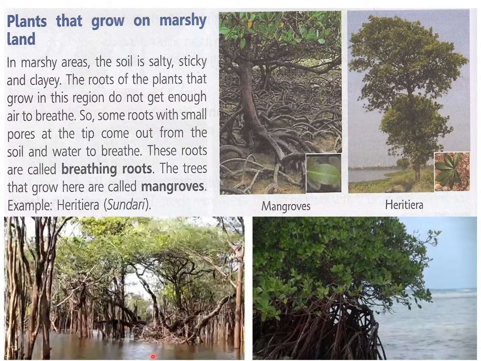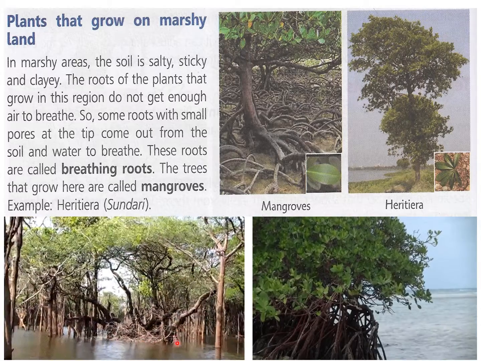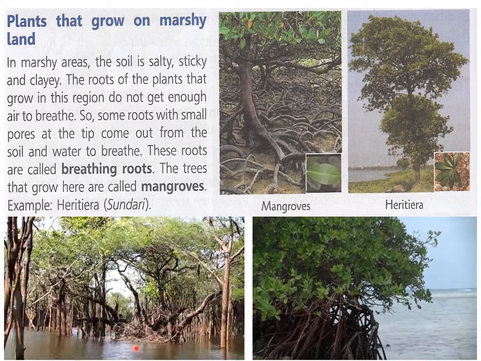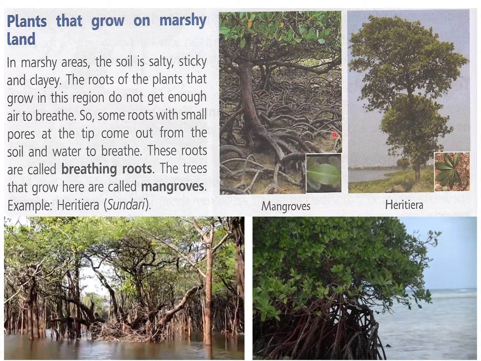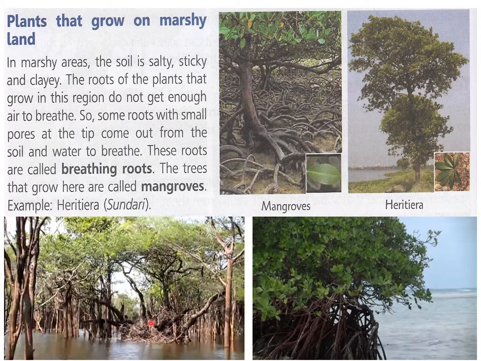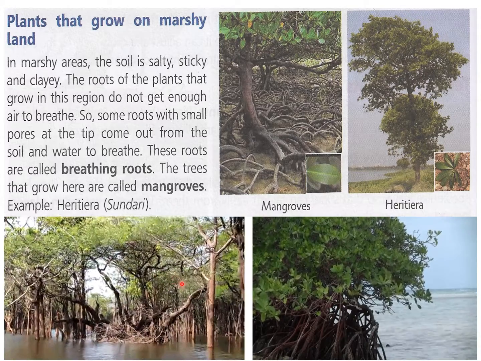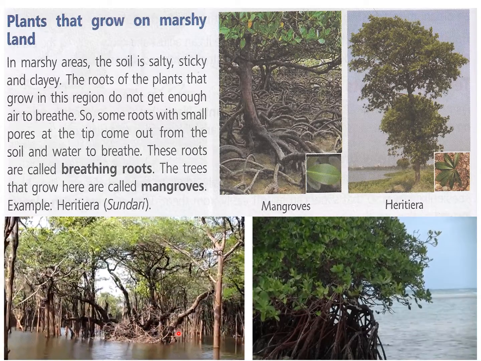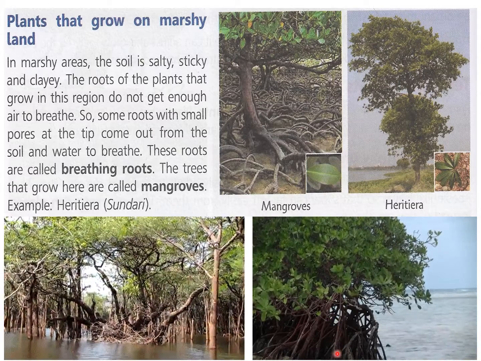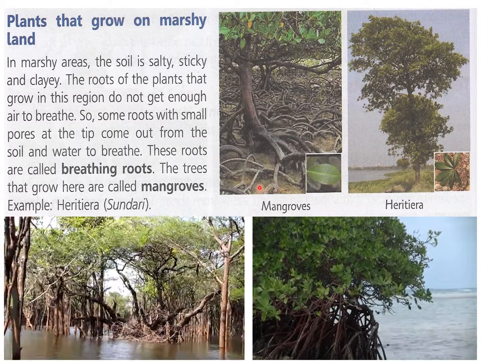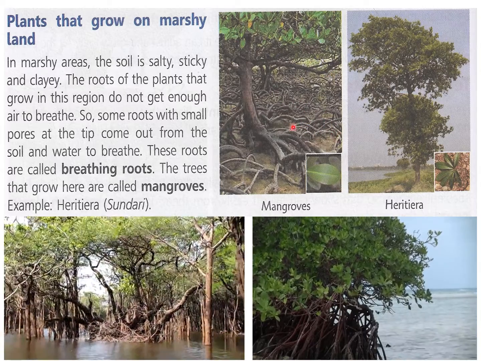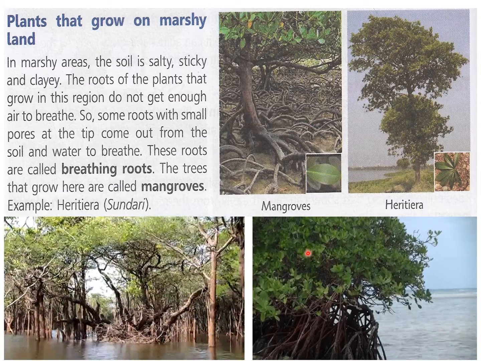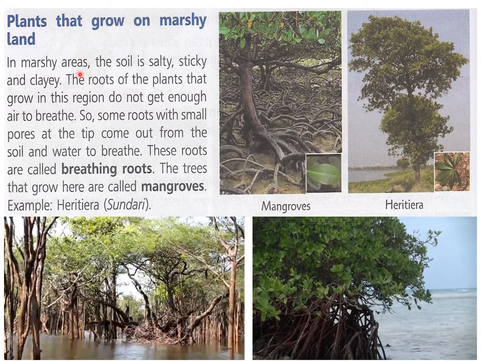You can see this, there is water filled and there is daldal below this marshy area, and this is in Sundarbans also. This kind of marshy area is found, and you can see these are all mangrove trees. This is a variety known as Heritiera or Sundari, and you can see the roots coming out of the water to breathe. In this also you can see so many roots coming out of the soil to breathe. Here also you can see these roots with pores, all coming out for breathing. So this kind of trees are called mangroves, and they grow in marshy area or marshy land.